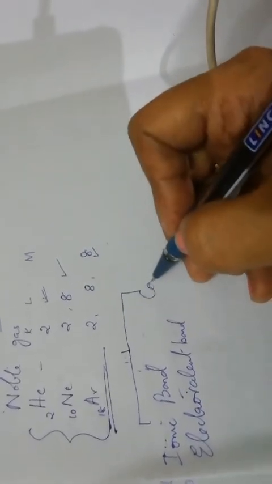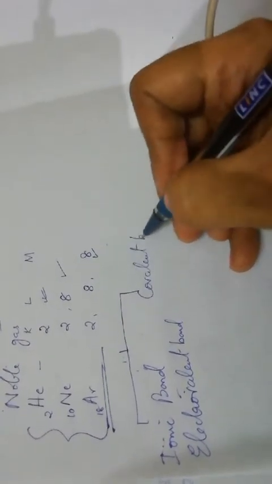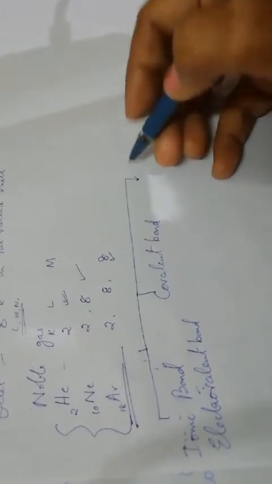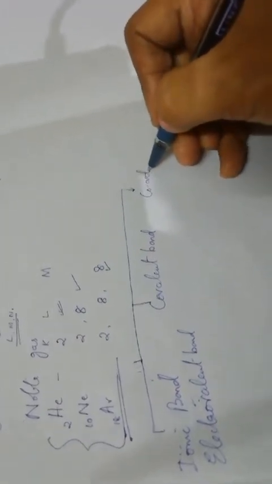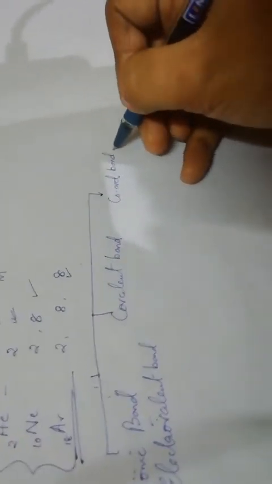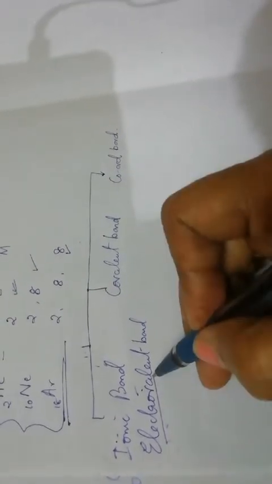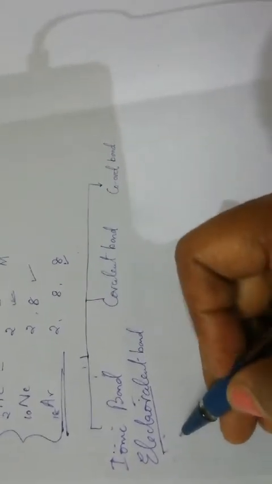The other type is the covalent bond. It is also known as molecular bond. There is yet another type of bond which is called the coordinate bond. You have this in 10, but I will be explaining it to you in my next video. Now let us study the mechanism and examples of each one.